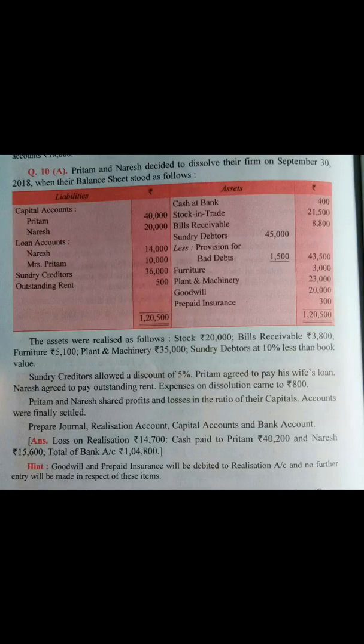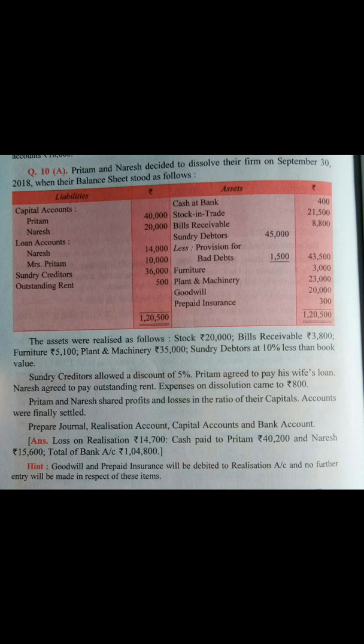In this video, I am going to discuss the numerical from the chapter Dissolution of a Partnership Firm, and I have taken a question from the exercises given in a book of Accountancy for Partnership Firm written by D.K. Goel. So let us read the question first. Preetham and Naresh decided to dissolve their firm on 30th September 2018 when their balance sheet stood as follows. So this is the balance sheet given here in the question, and there are two partners, Preetham and Naresh.